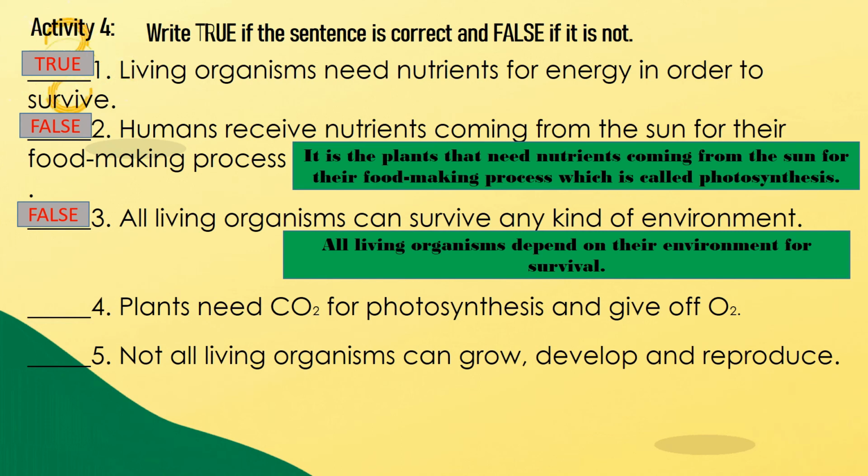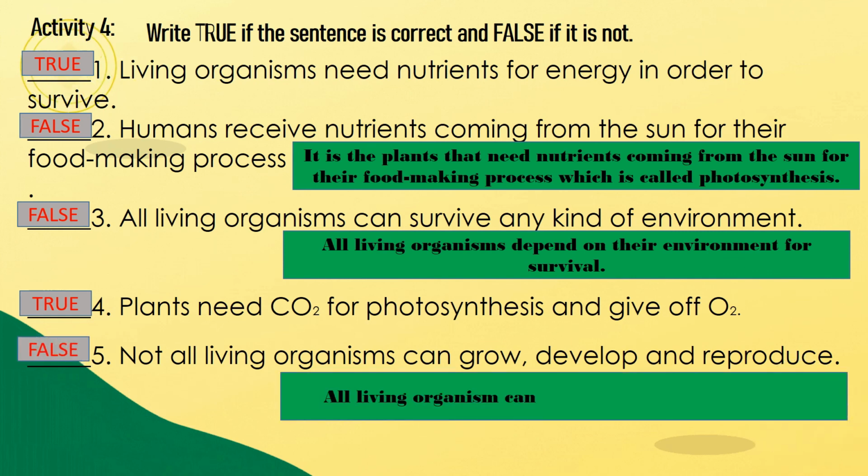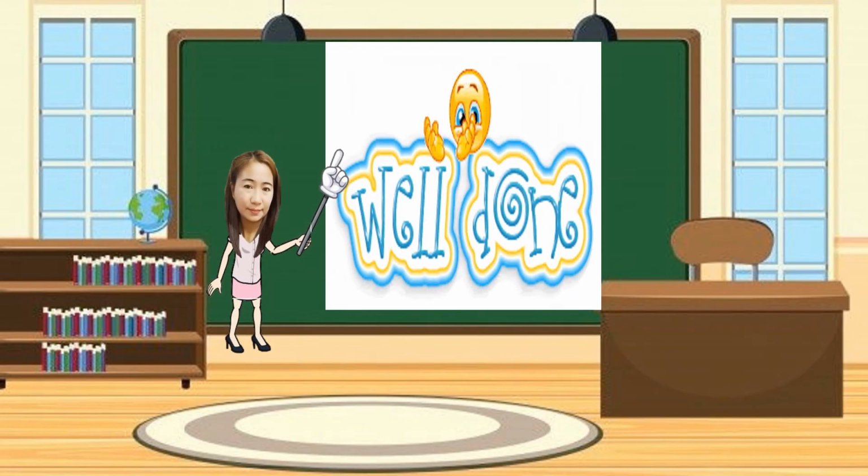Number 4. Plants need carbon dioxide for photosynthesis and give off oxygen. True. Number 5. Not all living organisms can grow, develop, and reproduce. It is false. Why? Because all living organisms can grow, develop, and reproduce. Job well done, kids!